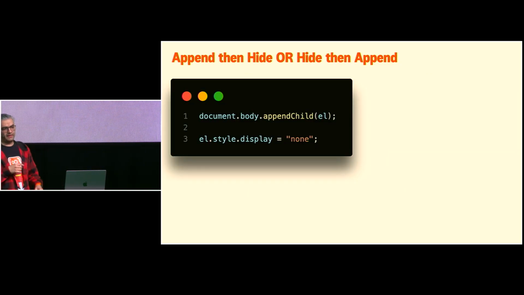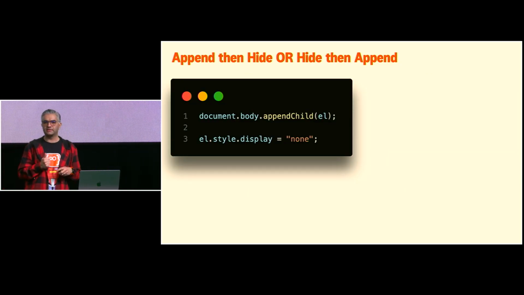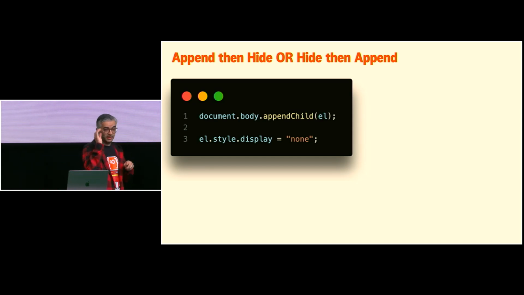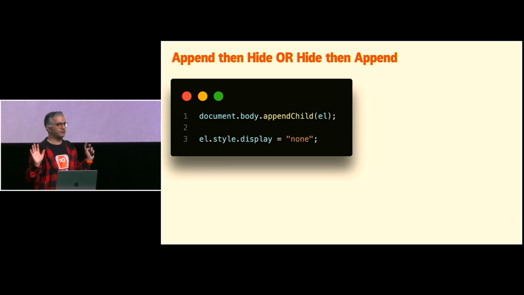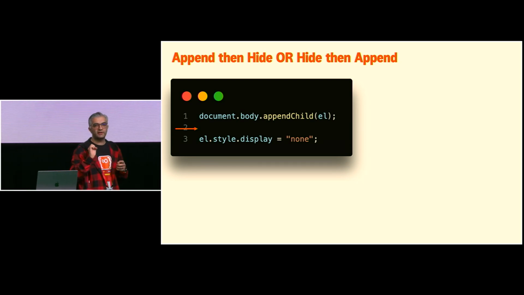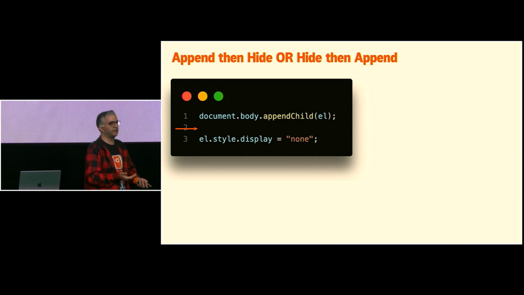So let me show you this simple code snippet based on the things that we just learned, right? Imagine I want to insert an element, append an element to the body. First, what do I do? I append the element, then hide it. I don't want anybody to see that, right? What if for 1 millisecond my user sees the element? I don't want them to see it, because I want it to be hidden.